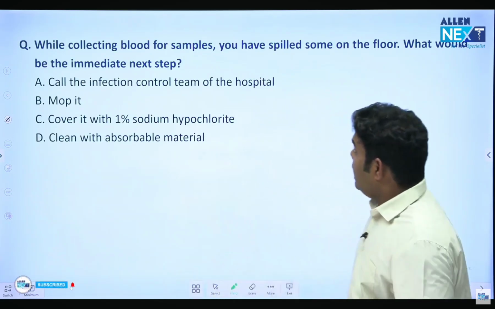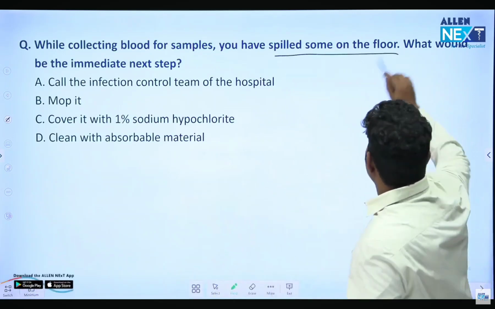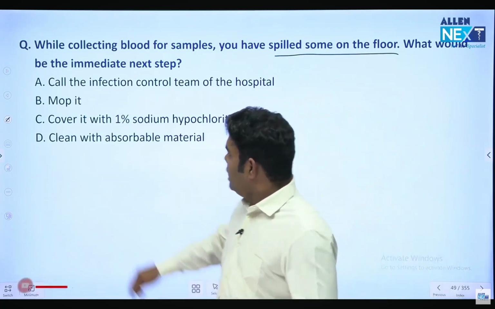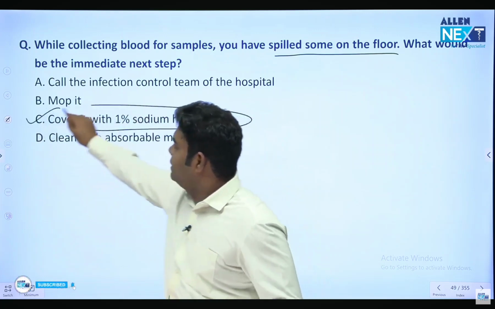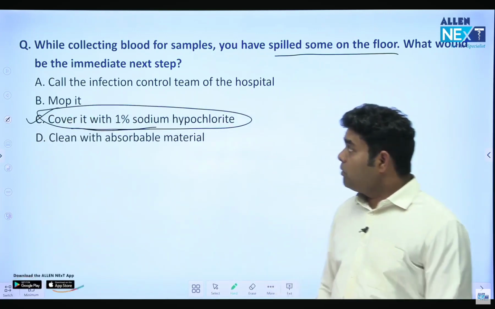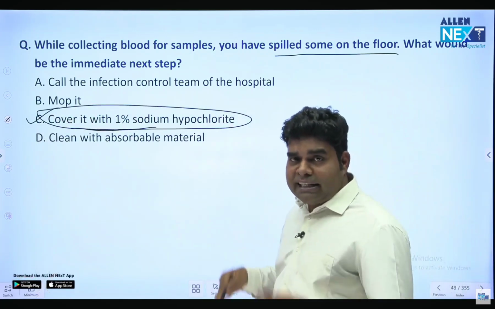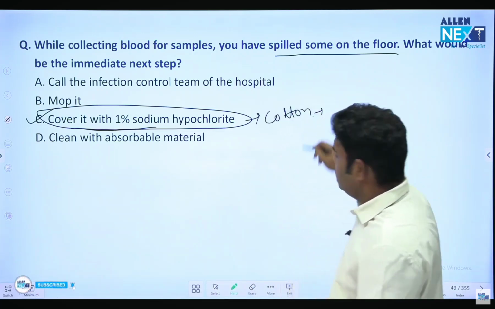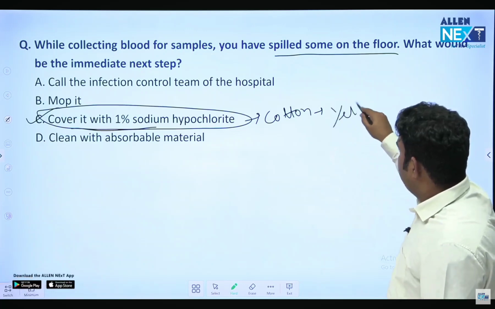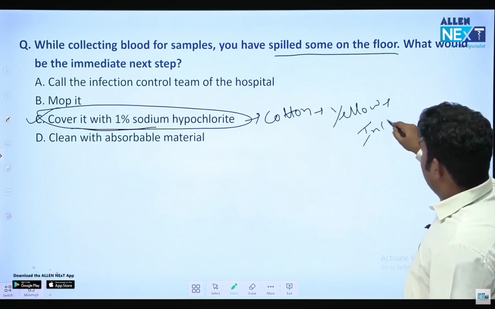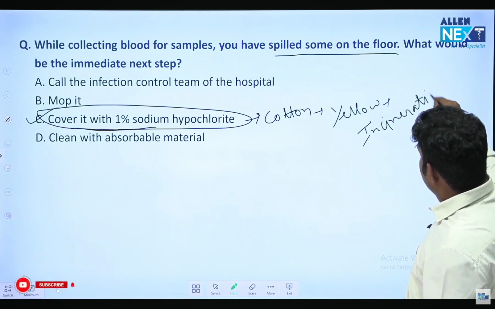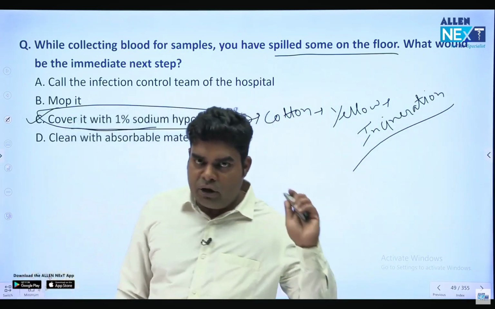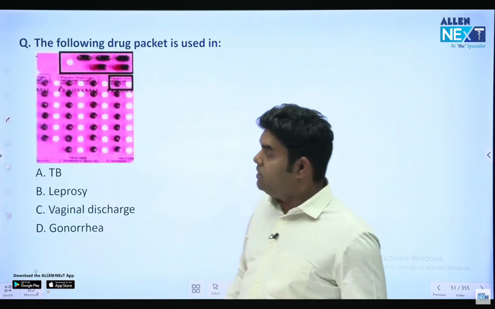Next, come here. While collecting blood for a sample, you have spilled some on the floor. So what will be the immediate next step? We should cover it with 1% sodium hypochlorite. This is for blood spill, whether HIV positive or negative. And after mopping, where will you throw the cotton which you have used? Of course, you will discard it in the yellow category, and yellow is the one where we do incineration. So that will go there. Now, of course, there will be more questions on that and we will come back to this topic of biomedical waste. Let's move ahead first.